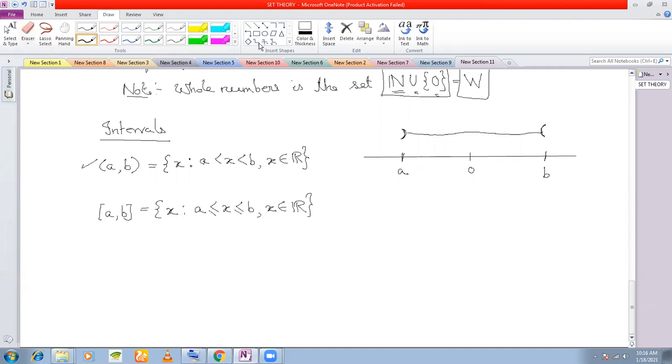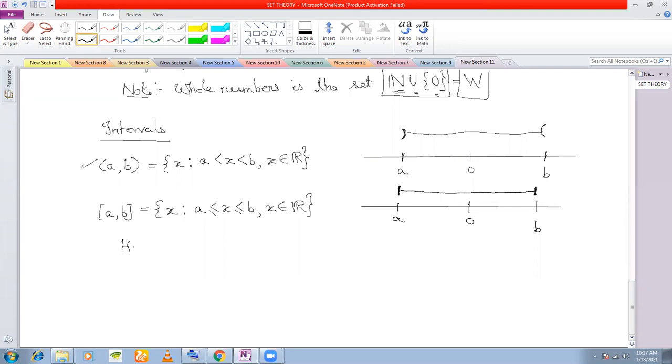So if I represent this on the number line, how will I represent this? I have my A here, I have my 0 here, I have my B here. So what I'll do is I'll draw a vertical line because it is touching A. And I'll draw a vertical line here also above B because it is touching. And I will join these two. So all the real numbers between A and B are there.